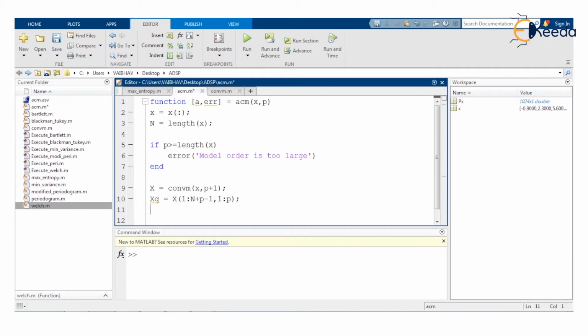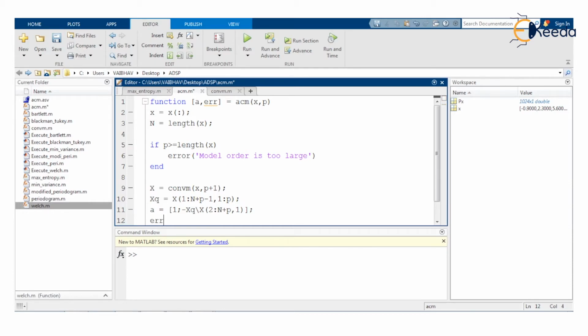So we end this, and we can obtain small a, another output argument, that is of the array type, where we have 1 semicolon we have minus of x q that has been operative with the x here. Within the parenthesis we have 2 colon capital N plus p comma 1. So this is also to be ended with the help of a semicolon.